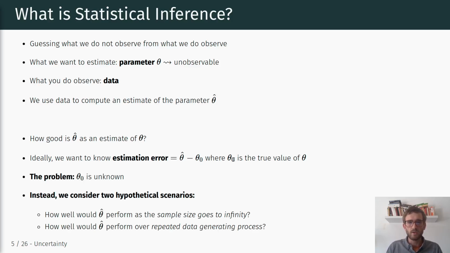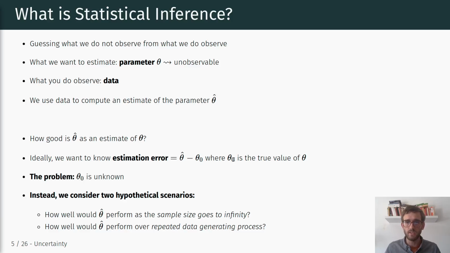Okay, so how are we going to go about this? What we're going to do is look at two hypothetical scenarios, extrapolating beyond our individual sample. The first question we're going to look at is how well would theta hat perform as the sample size goes to infinity, right?